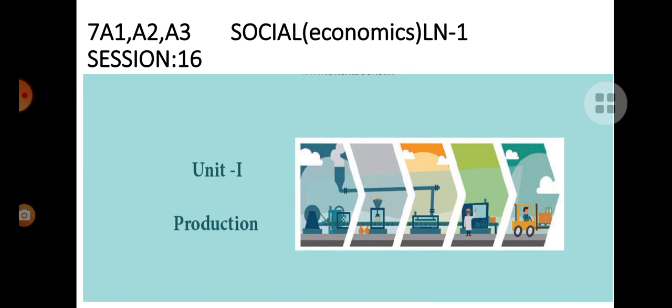So what are raw materials? So raw materials are the materials we take to process them and to convert them into useful product. Okay, product that is more useful.